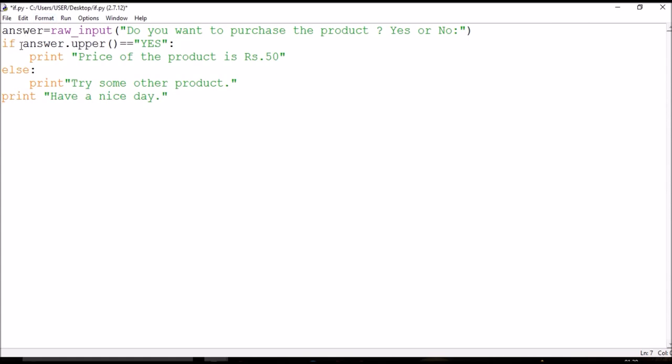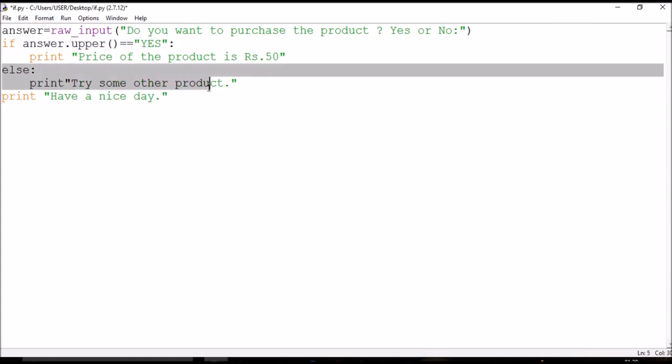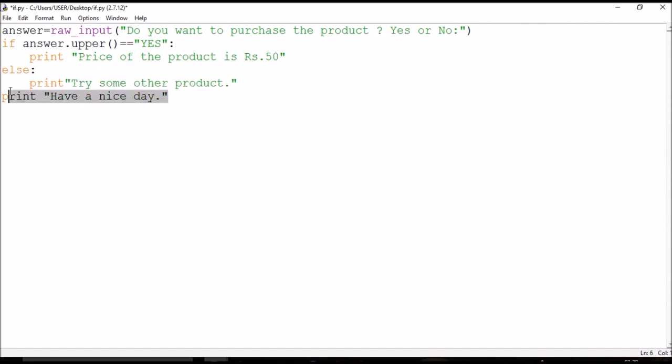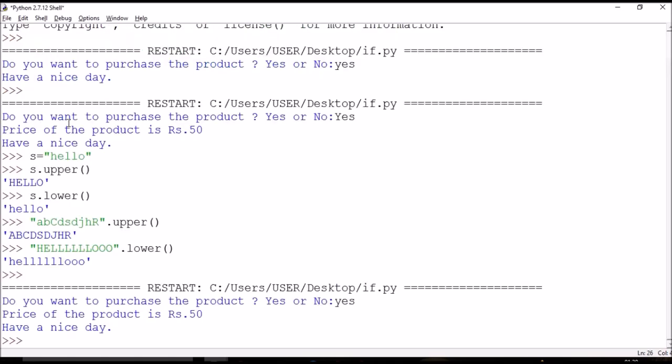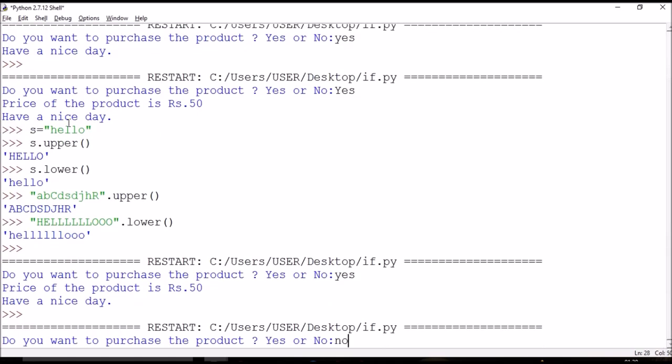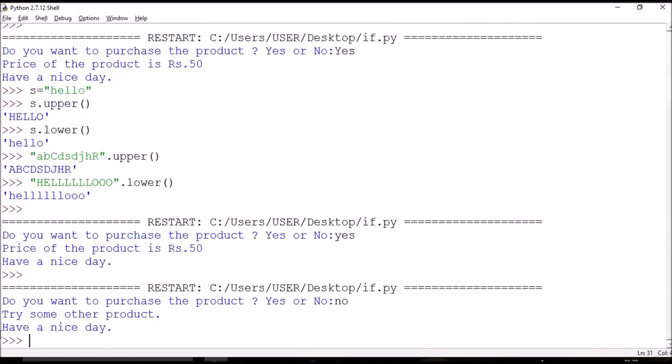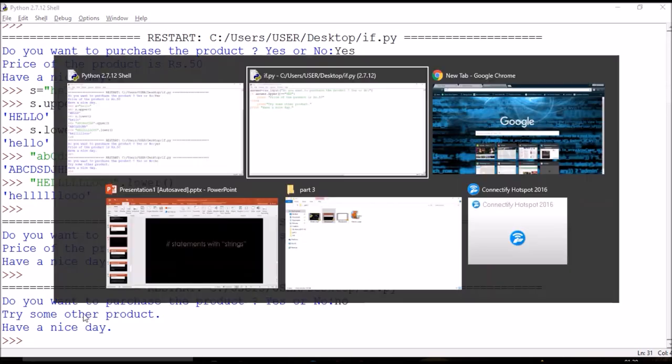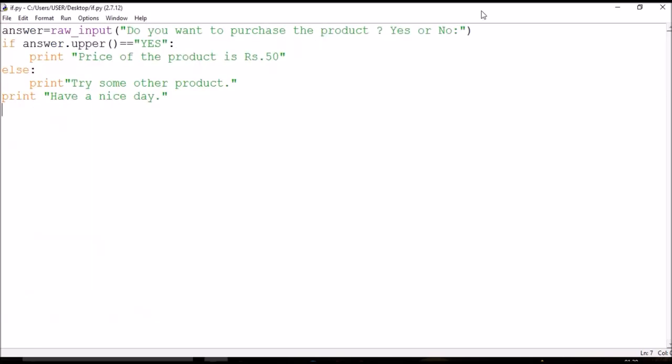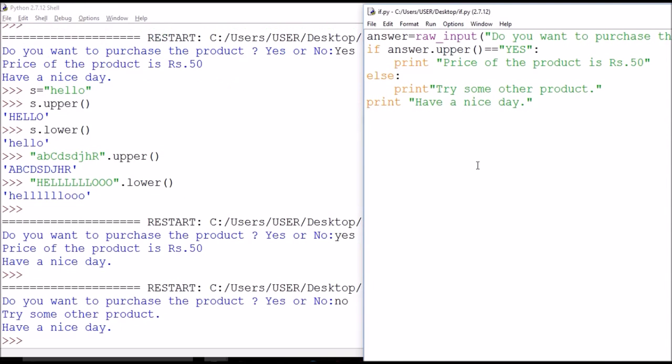Now the body of else is going to be executed along with the outer statement. Let us try running it. Look, the print statement inside else is executed, and also the outer print statement. Now I hope you know the basic syntax of if and else statements and you can make use of them.